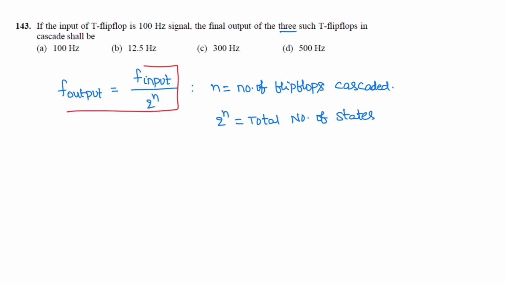Here the number of flip-flops connected in cascade is 3, so the total number of states is 2 cube, that is 8. The output frequency fo is input frequency 100 divided by 8, which is 12.5 hertz. Correct option is B.